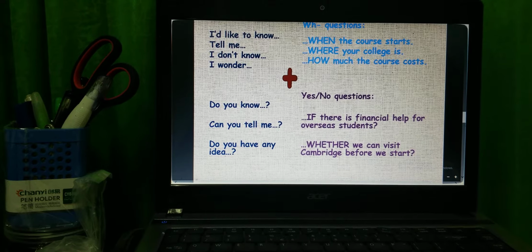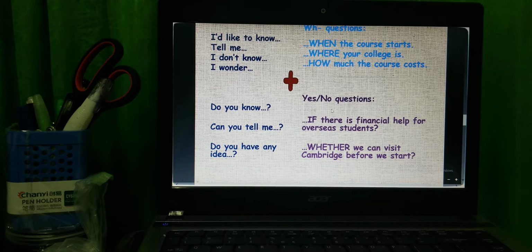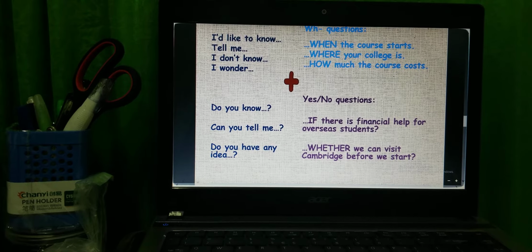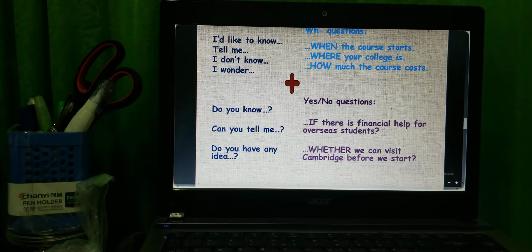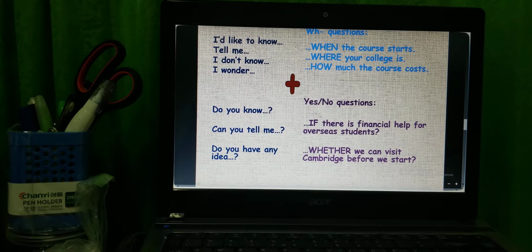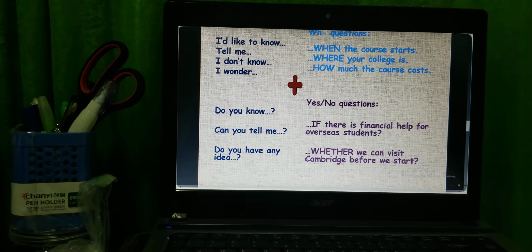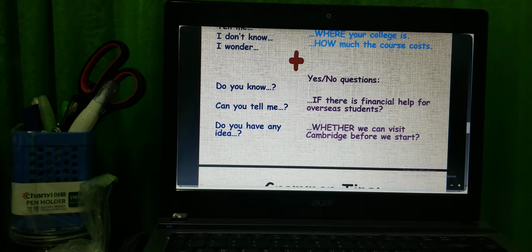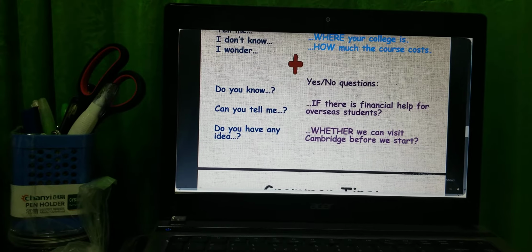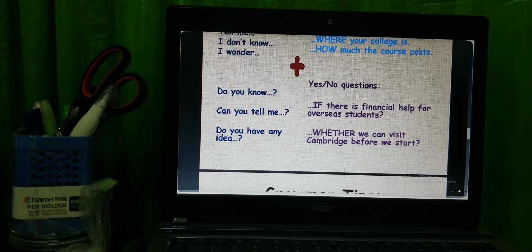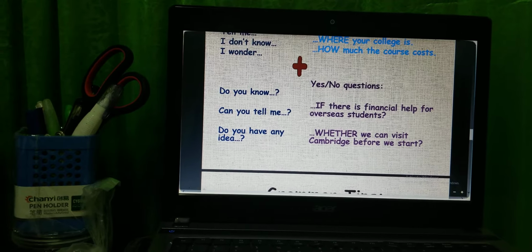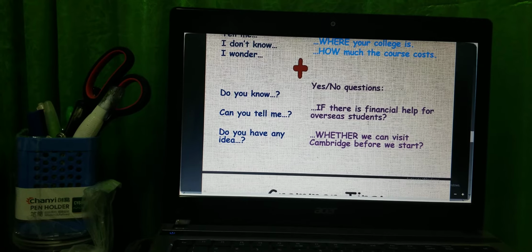Next one, like do you know. Here, when we use it with a yes/no question, keep in mind that we have to change the yes/no question into if or whether. So if and whether here do not express condition. The meaning is similar to each other for if and whether here. Like do you know if there is financial help for overseas students?